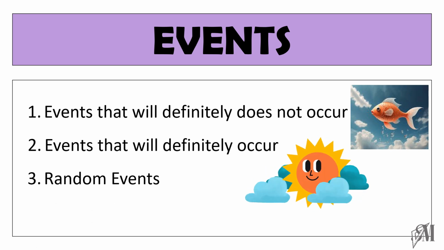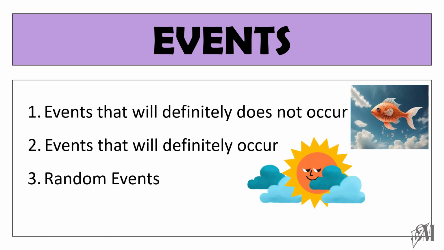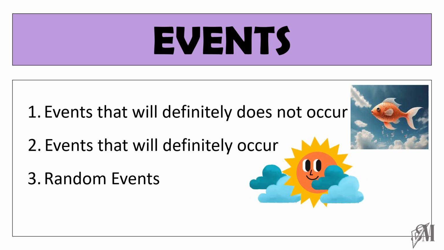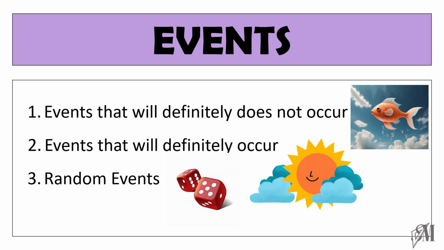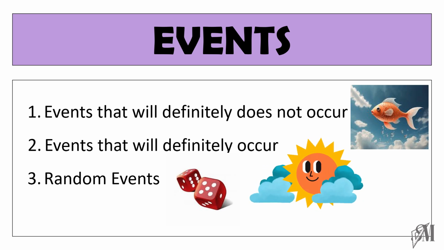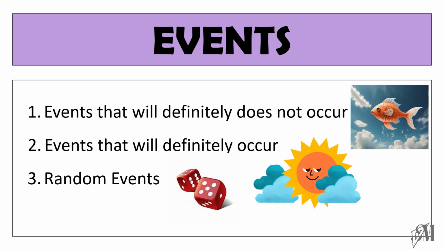The next type of events are called random events. Here, the outcomes of these events cannot be predicted. Something like rolling a dice. We know when you roll a die, you will definitely get a number between 1 to 6. But we are not exact about what the number is. So this type of events are called random events. Let's study further about these three types of events through an activity.